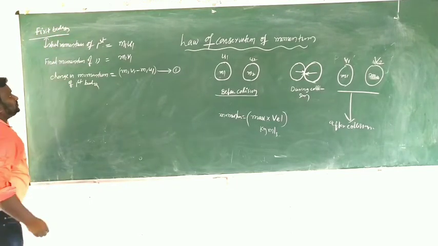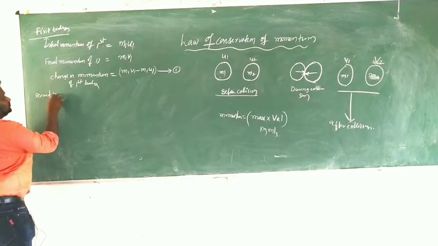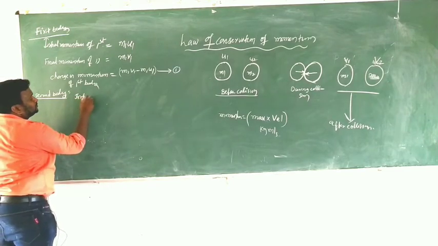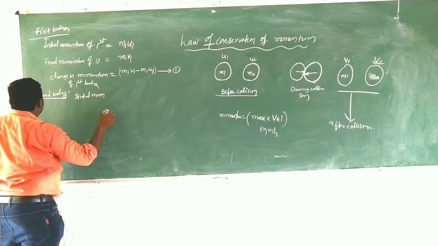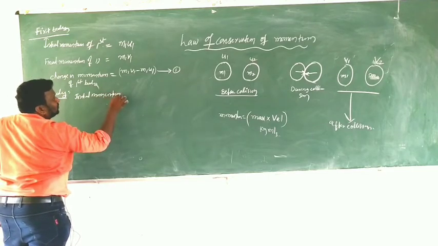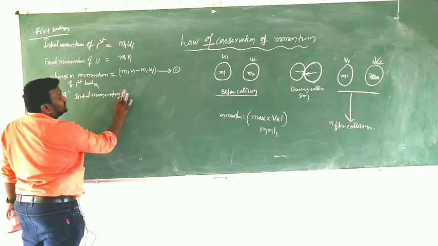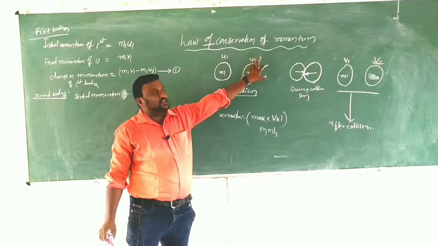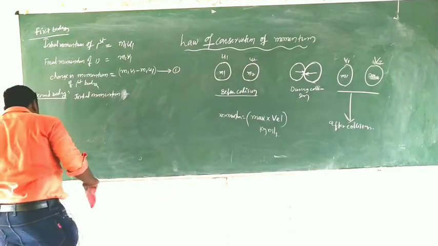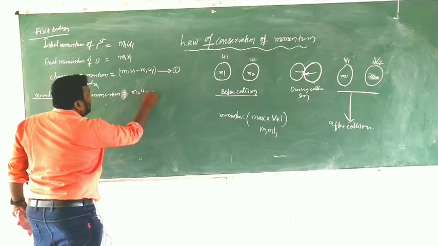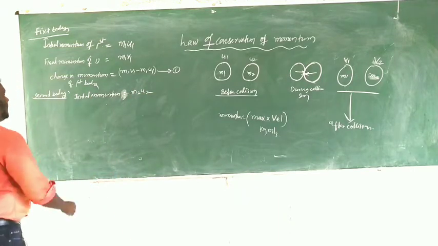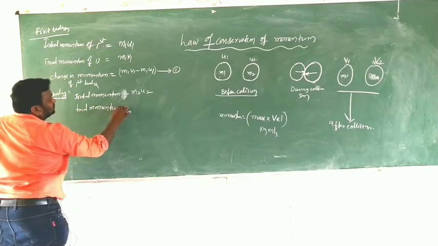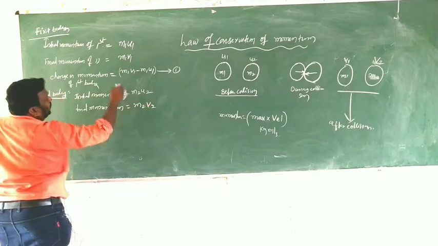Now I am going for the second body. What is the initial momentum of the second body? The initial velocity is u2, so I am writing m2 u2. And the final momentum is m2 v2, written similarly to the first one.